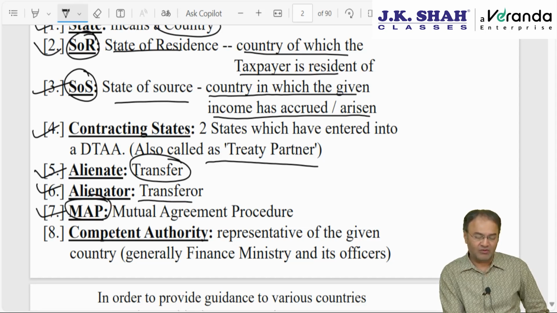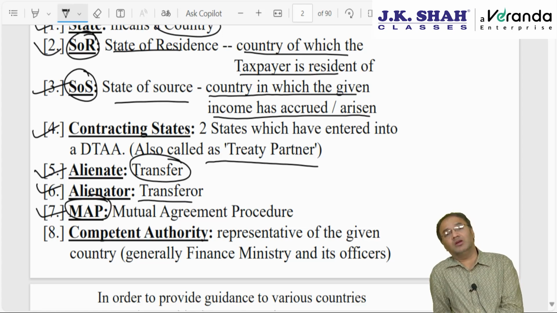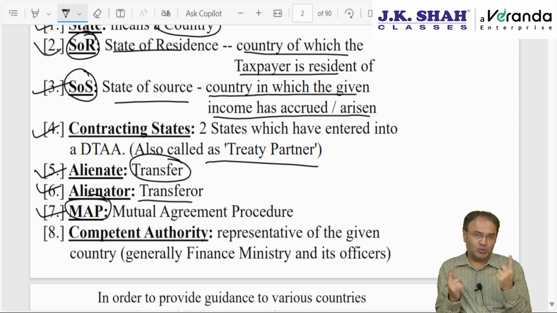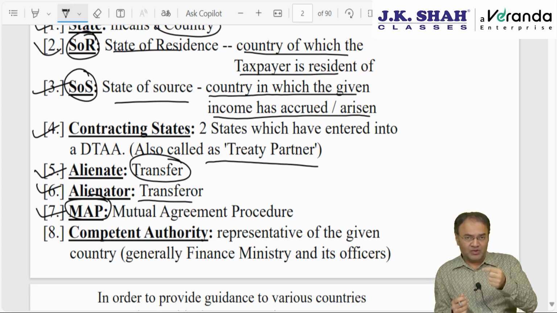Then MAP. We had a reference to the term MAP in the transfer pricing chapter also, if you recollect, while discussing advance pricing agreement, APA. MAP full form is Mutual Agreement Procedure. Whenever there is a dispute between two states, they would decide upon the matter, or resolve the matter by sitting together at a table, and they will mutually agree upon some conclusion, and they will enter into some justification and some agreement for that.